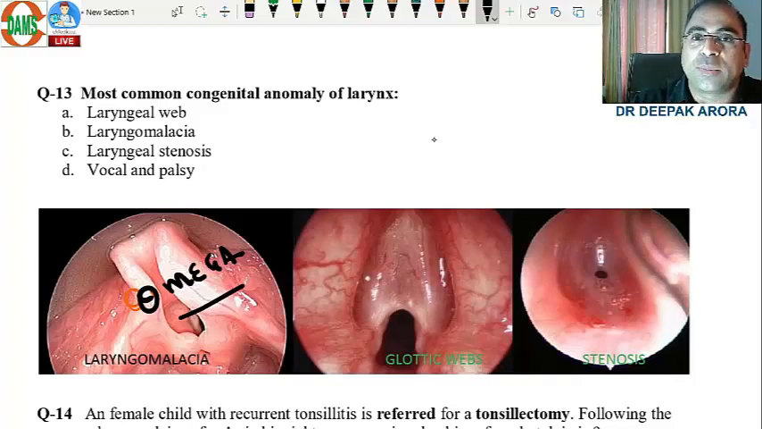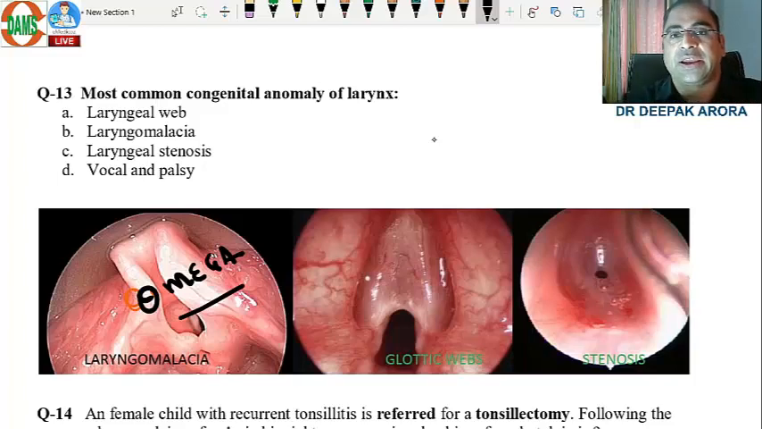Patient is asymptomatic, 90% respond by 2 years. So what is the treatment? Wait and watch with reassurance. If you're going for INICET, they can ask you the next level MCQ: epiglottis falling down. Omega shape epiglottis, so you have a very short, relaxed aryepiglottic fold.